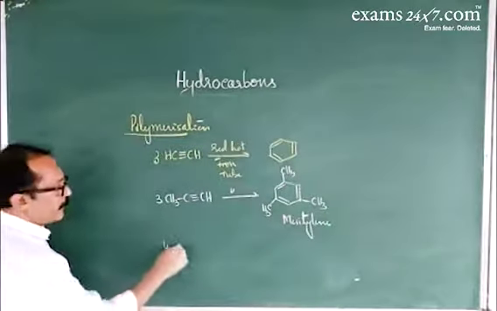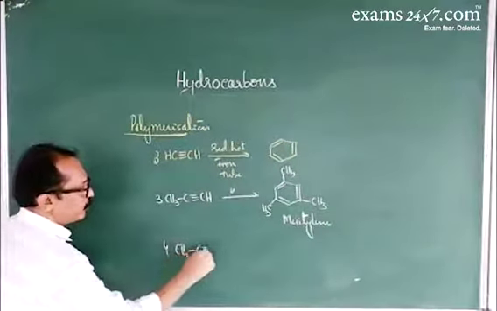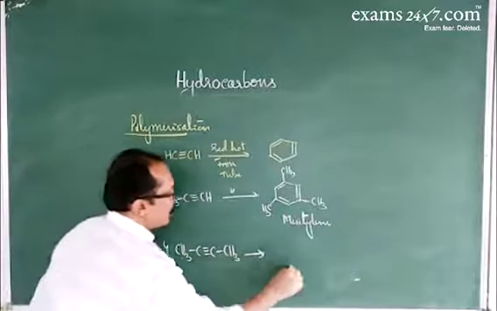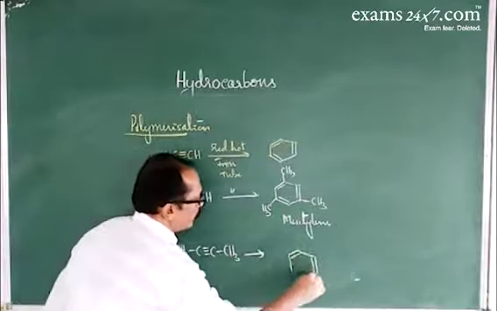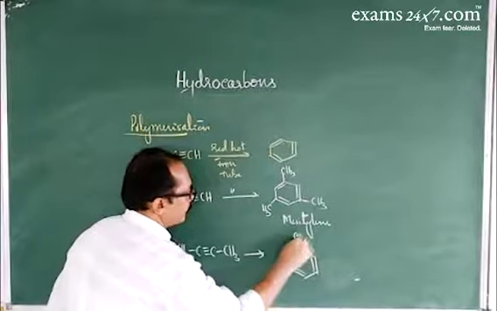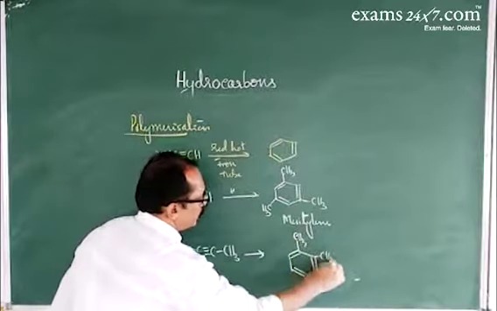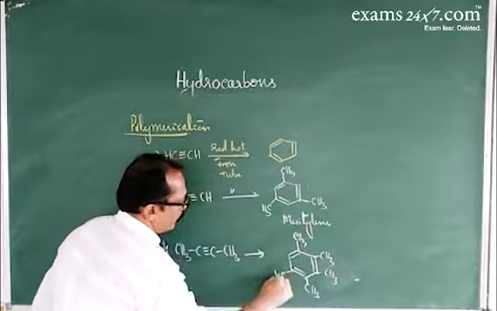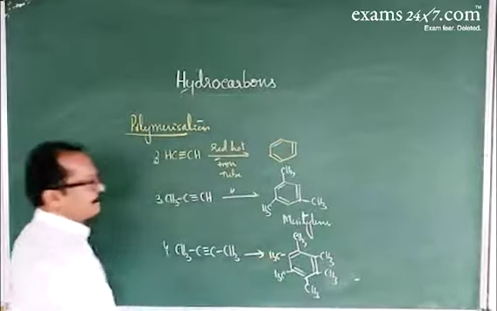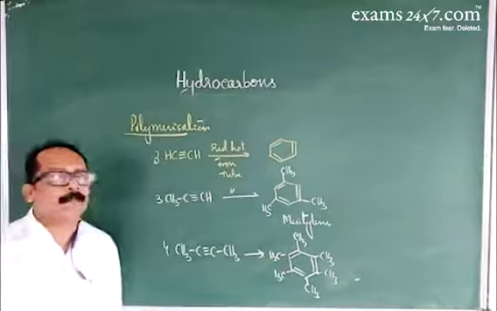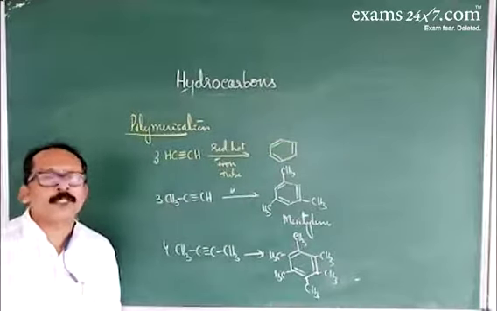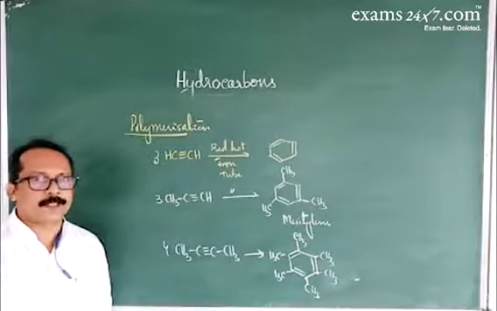We'll take one more example, 2-butyne. When it is passed through a red hot iron tube, that gives 1, 2, 3, 4, 5, and 6 hexamethylbenzene. So this is about the polymerization reaction of alkynes.